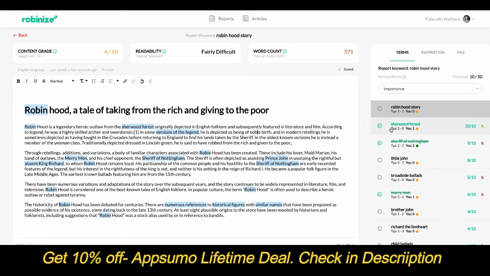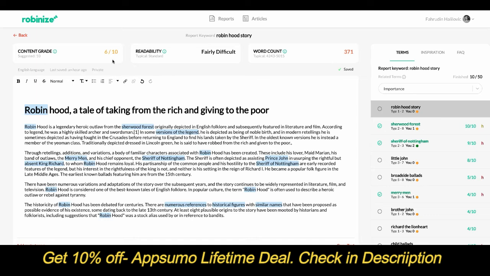So if we look at it on the right-hand side here, you see that Sherwood Forest is already struck because we've used it in our content, but it's still marked with a yellow light. And the reason for that is because our competitors usually use this term between 2 to 8 times, while we only use it once. On the other hand, a term like Sheriff of Nottingham is typically used between 2 to 3 times by our competitors, and we use it 2 times, and for that reason we have a green light on this. Isn't that amazing?